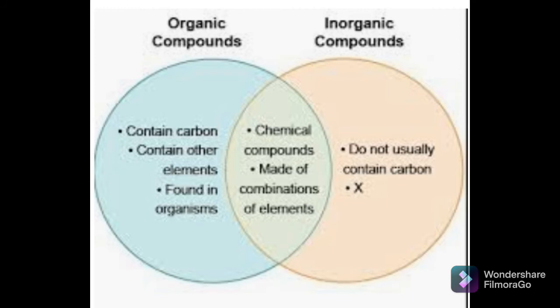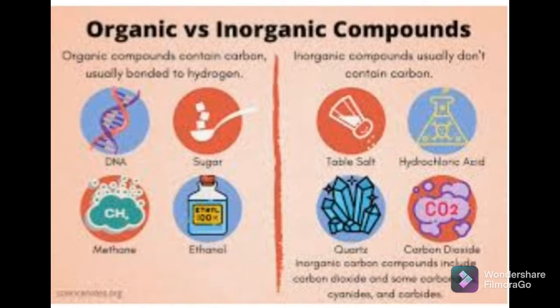So what is meant by an organic compound? The compounds which are mainly composed of carbon are called organic, and the compounds that do not have carbon are called inorganic compounds. Examples of organic compounds are hydrocarbons, meaning alkane, alkene, alkyne, alcohol, acid, sugar, because the main component of these compounds is carbon. Then carbon dioxide, carbon monoxide, carbonate, carbide, these are examples of inorganic compounds.